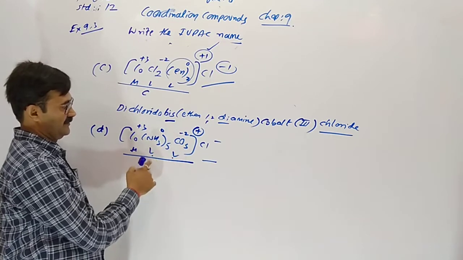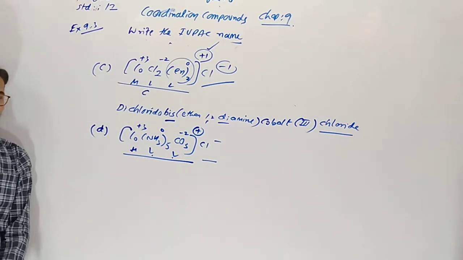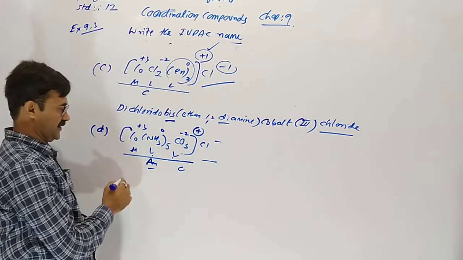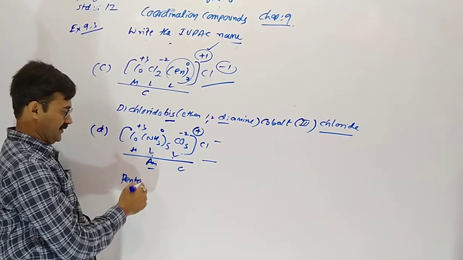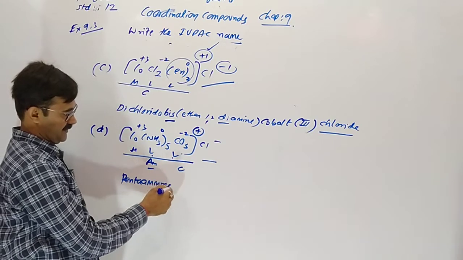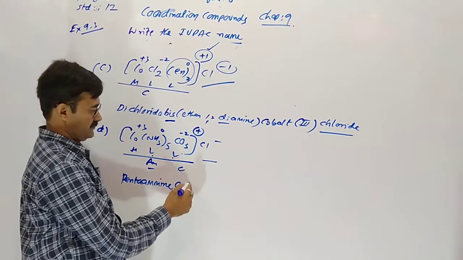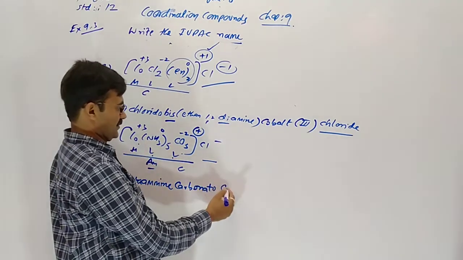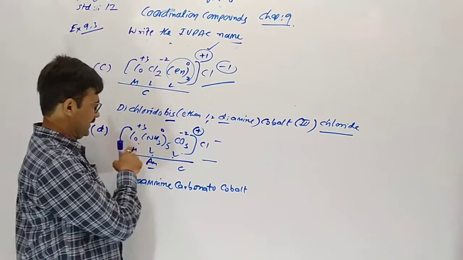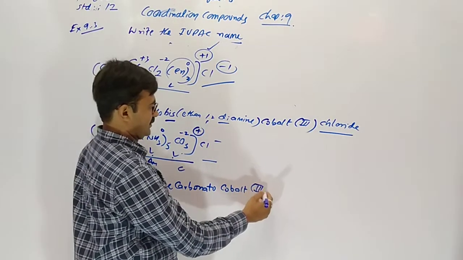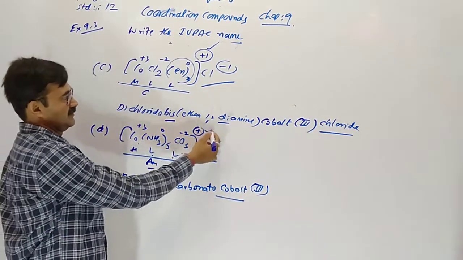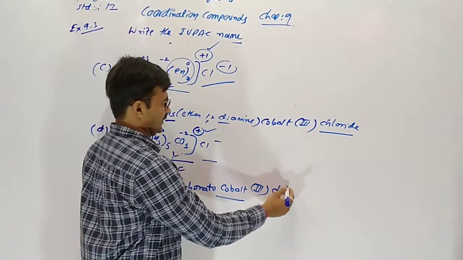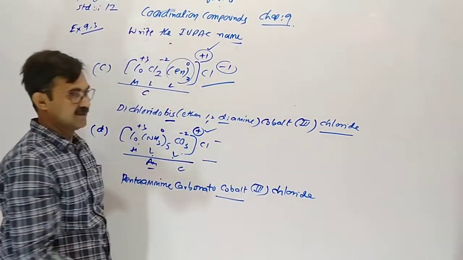First the ligands, and due to alphabetical order, A, amine, then carbonate, C. So A comes first, penta, amine, carbonato, cobalt, then after the metal the oxidation number 3, not cobaltate, only cobalt. Why? Positive species, cobalt(III), and the counter ion, chloride.